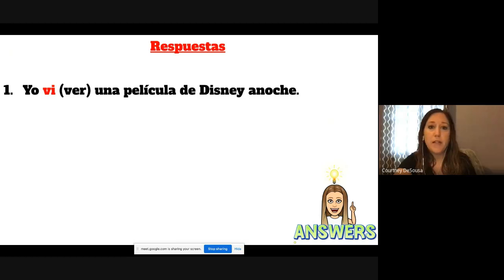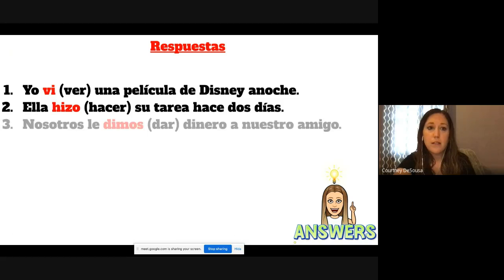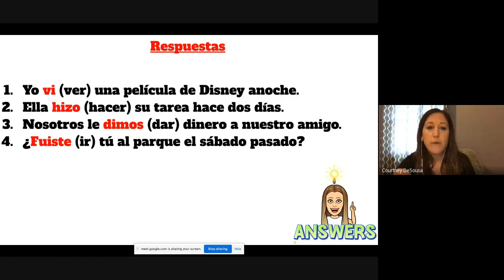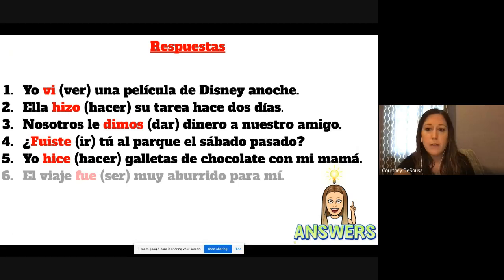Yo vi una película de Disney anoche. Ella hizo su tarea hace 2 días. Nosotros le dimos dinero a nuestro amigo. ¿Fuiste tú al parque el sábado pasado? Yo hice galletas de chocolate con mi mamá. El viaje fue muy aburrido para mí.